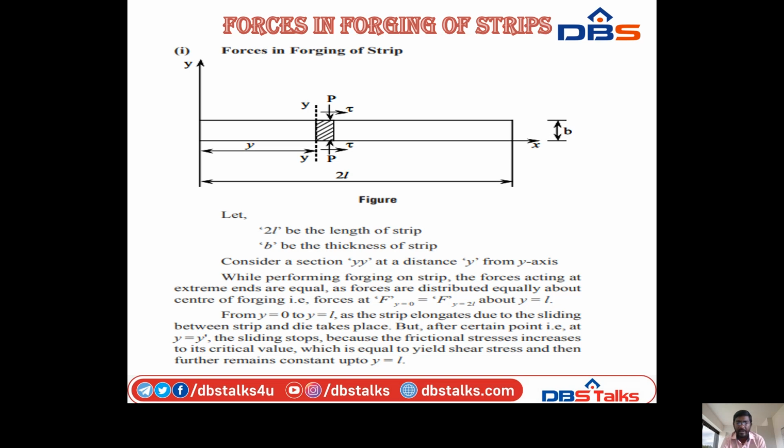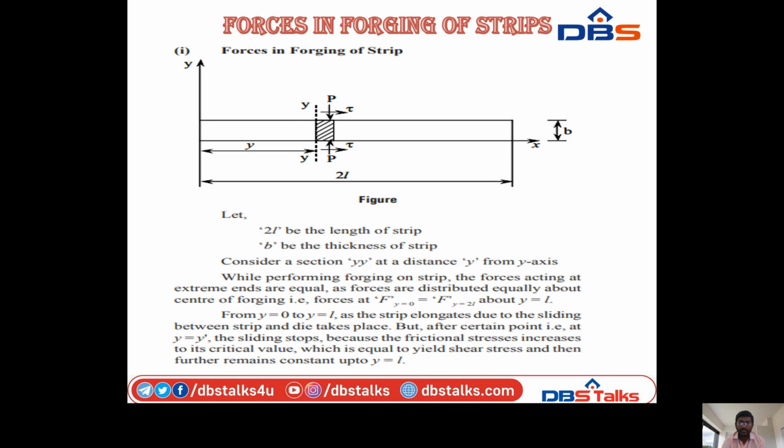Consider a section YY, a YY section at a distance of Y from the Y axis. While performing forging on a strip, the forces acting at the extreme ends are equal, as the forces are distributed equally about the center of the forging.